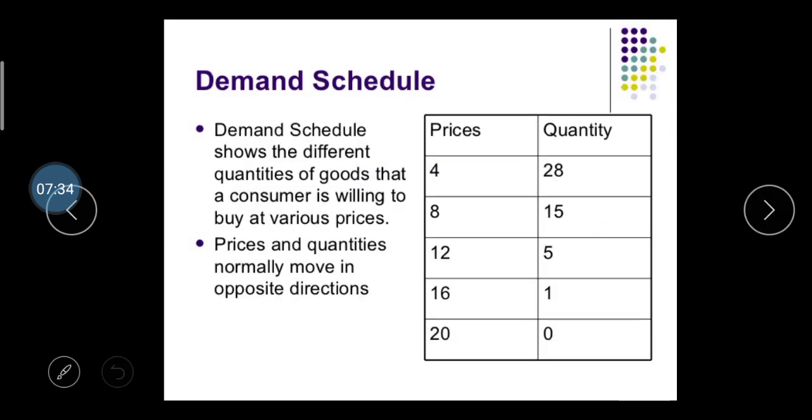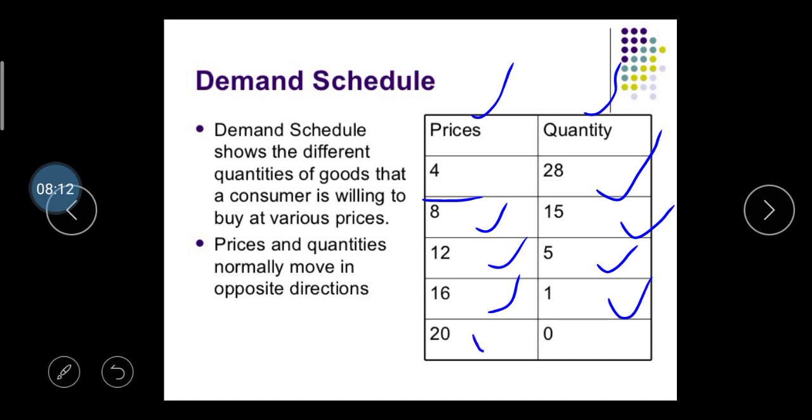Then, here is the schedule of demand. You can see there are mainly 2 columns, price and quantity. When the price is 4 rupees, the quantity demanded is 28. Then the price increases from 4 to 8, and demand decreases from 28 to 15 units. If the price increases further to 12 rupees, the quantity decreases from 15 to 5. If the price rises from 12 to 16 rupees, the quantity also decreases from 5 to 1. And if the price is very high, you cannot demand this product, right?